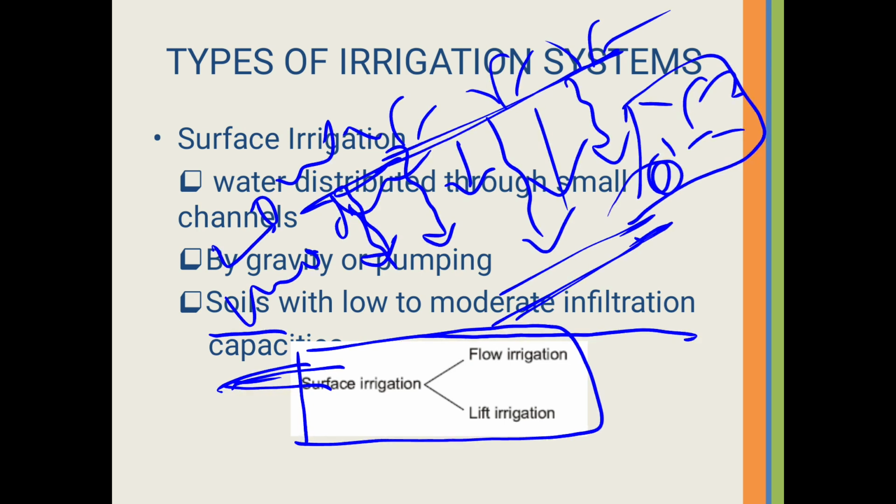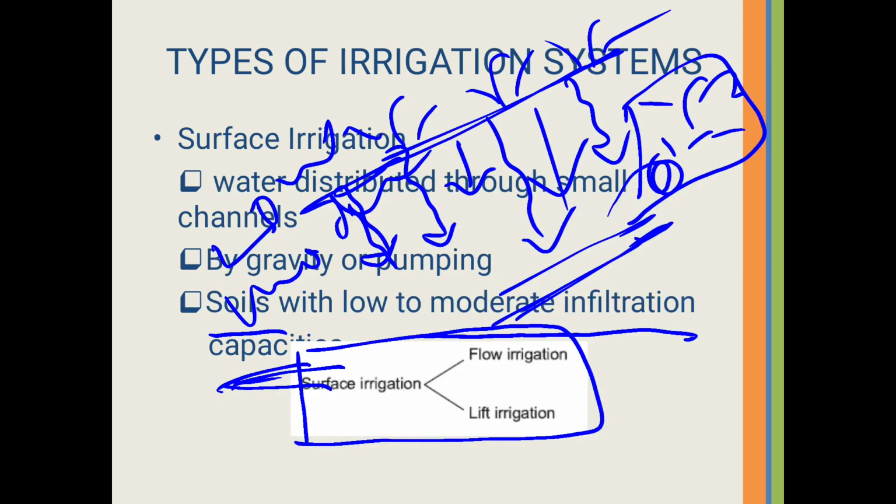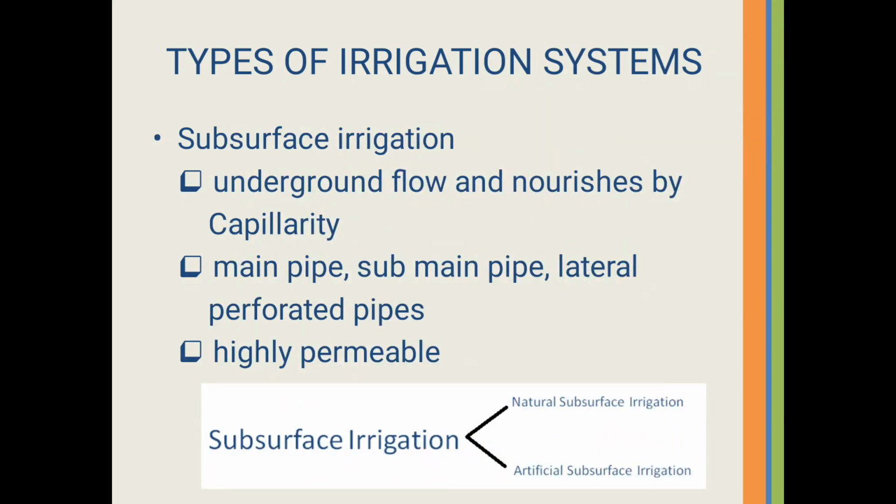Okay, now next types of irrigation. Under types of irrigation system, next topic is subsurface irrigation. Earlier we have studied about surface irrigation. This is our surface irrigation. Next is subsurface irrigation. Here in this irrigation system there is underground flow and nourishment by capillarity.